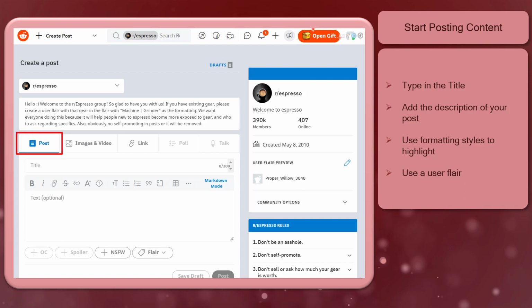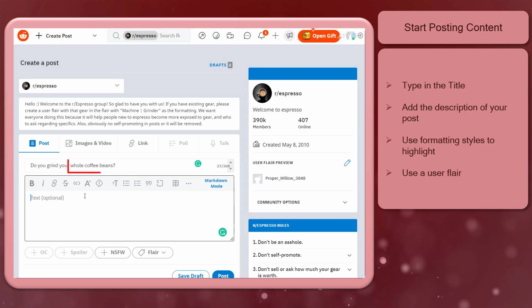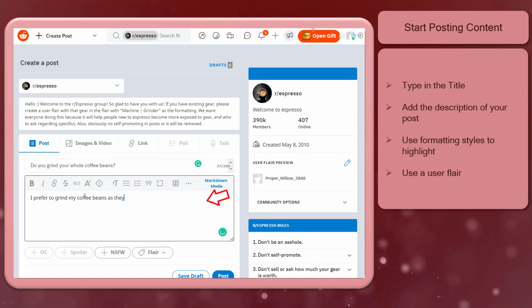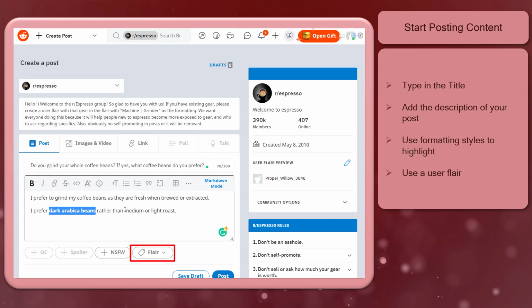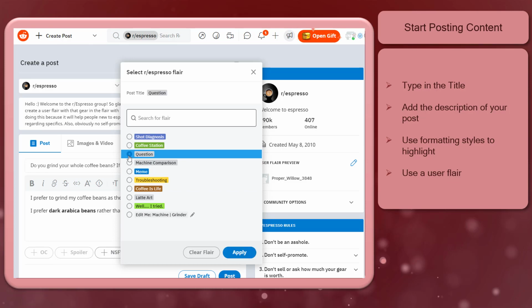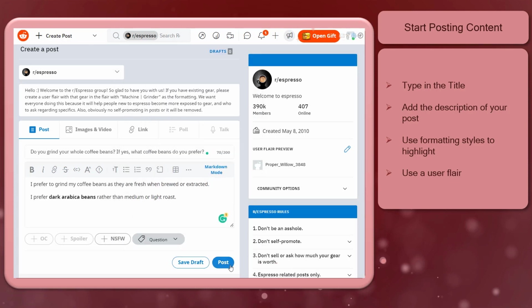Now let's use the Post tab. First, type in the title. You can ask a question to generate engagement with the members. You can include the keyword phrases that you have extracted from the Keywordit tool. This allows your content to be visible in Reddit searches. Then add a text here that describes your question. You can use these formatting styles to highlight points or add bullets. If the subreddit has its own user flair, you can choose from this list to make it easier to categorize your post. Since this is a question, we can choose the question flair. Once you're done, click Post.